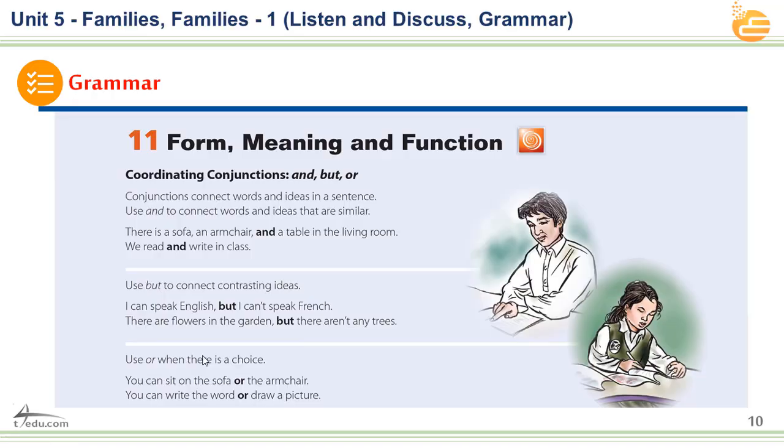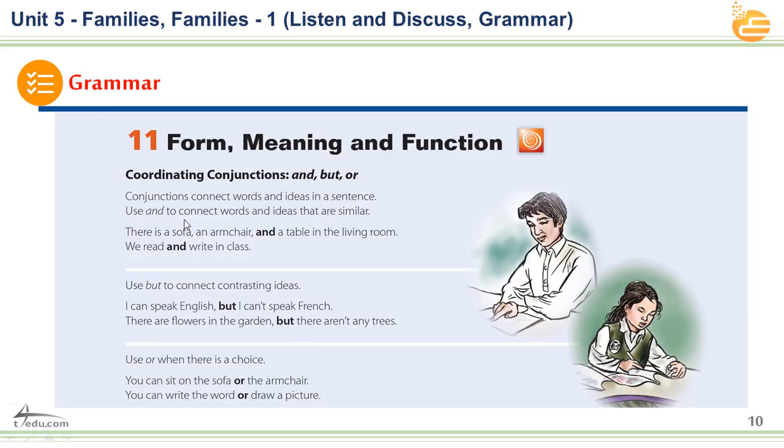Now let's move to the second slide. Here we have, gentlemen, form, meaning, and functions. As you see, this boy and this girl, they are doing their assignment and homework. Now let's see the coordinating conjunctions and, but. We have to make a sentence by connecting them with each other. For example, here we have, gentlemen, conjunctions connect words and ideas in a sentence, to make one sentence.